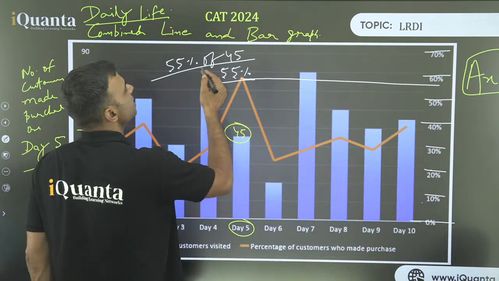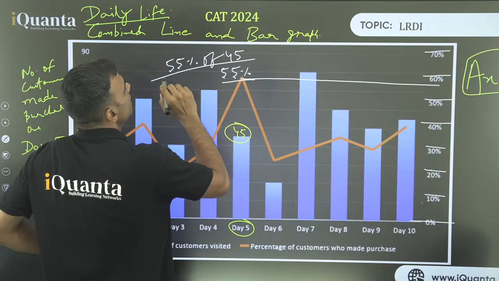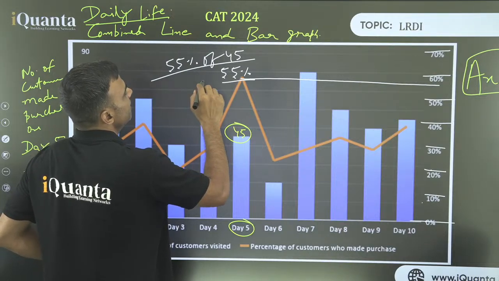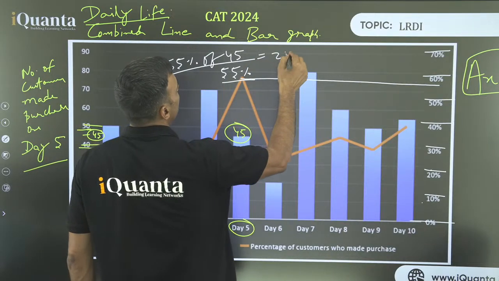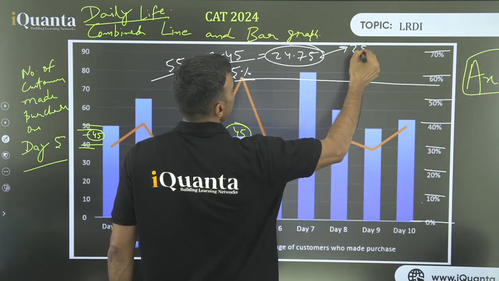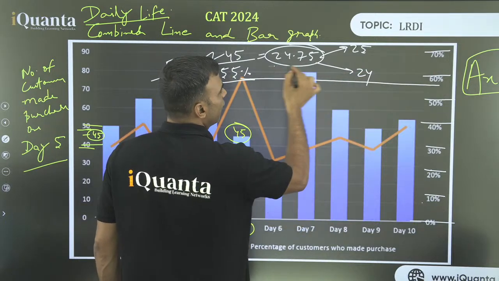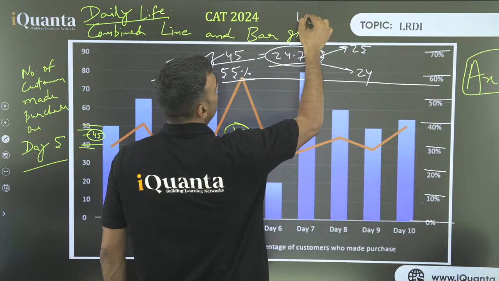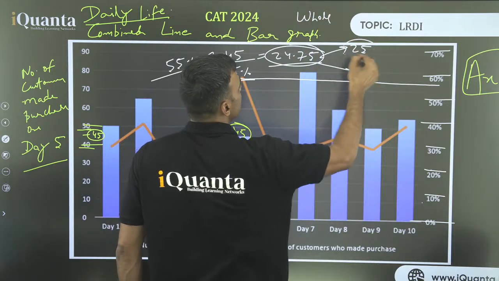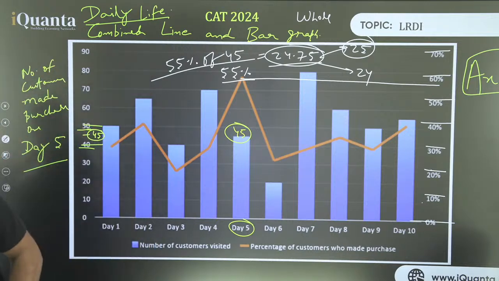Approximately, 50 squared is 2500, minus 25, that is 2475. So 24.75. So what do I do? I take 25 or 24. If there are options, it will be clear. But it is 24.75 and the number of people has to be whole. So I'll take 25. Okay. We'll take 25. So approximately 25 people.